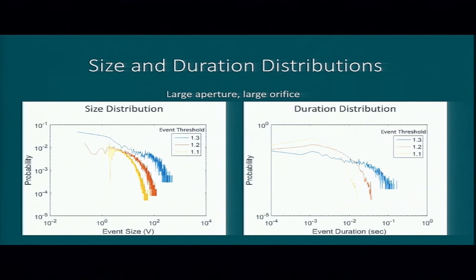We don't really see much of a linear trend in the lower voltage thresholds, which correspond to a higher event threshold. Over maybe a half decade, there's some linearity, but I wouldn't call that a power law. We see more of a linear trend for the highest voltage threshold, but given a common sense definition of an avalanche, this isn't enough sand to qualify, so I would say we haven't seen any avalanches.